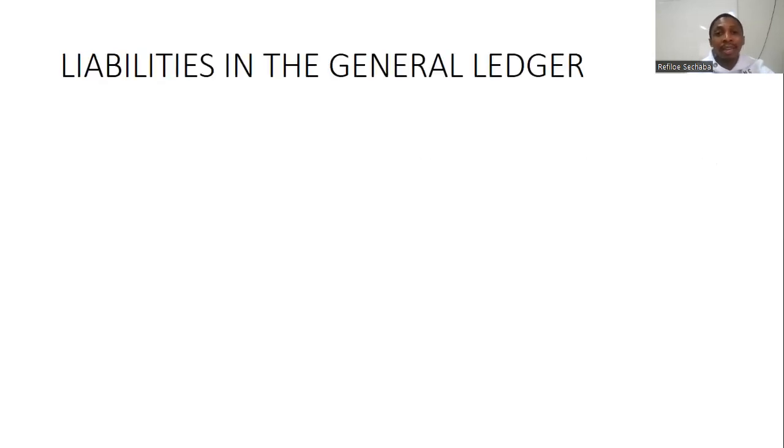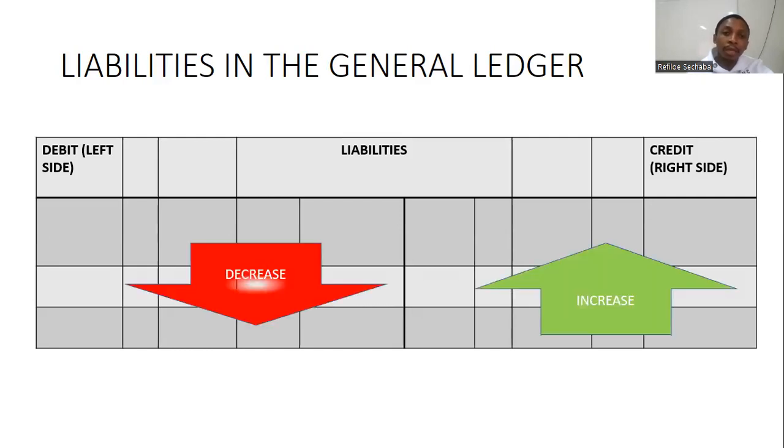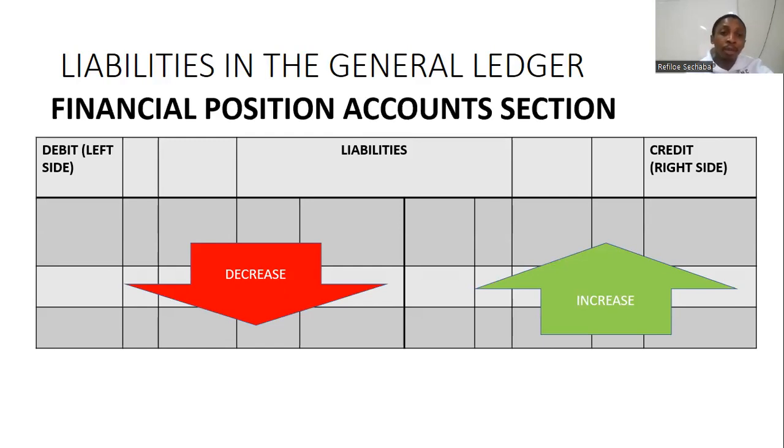And liabilities, how do we treat them in the general ledger? Remember, I said we've got the debit and the credit side. Your liabilities will increase on the credit side, meaning that they will decrease on the debit side. They increase when you obtain them, and they decrease when you repay them. Okay, the only way to reduce them is to repay the loan or simply perform a service that will result in the reduction of that liability.